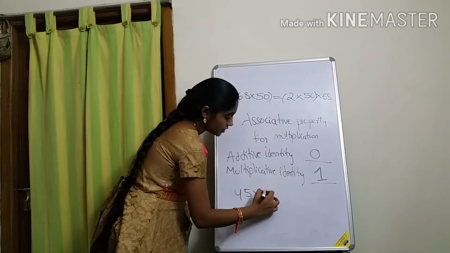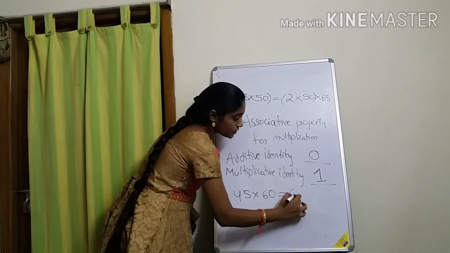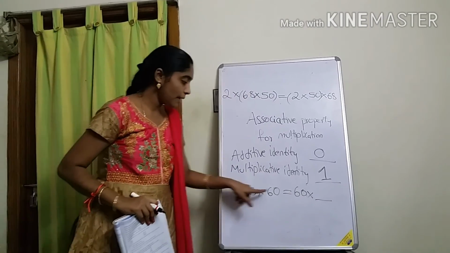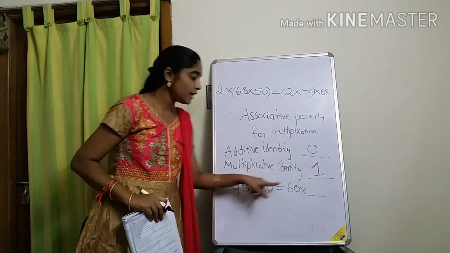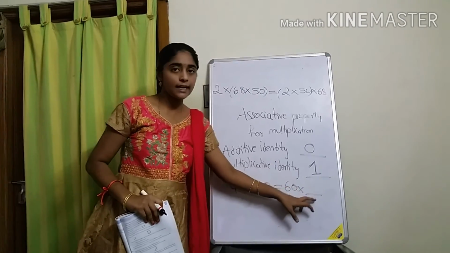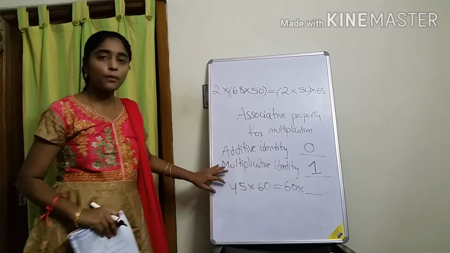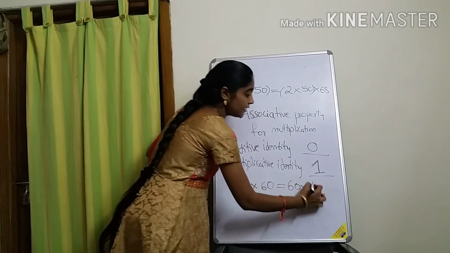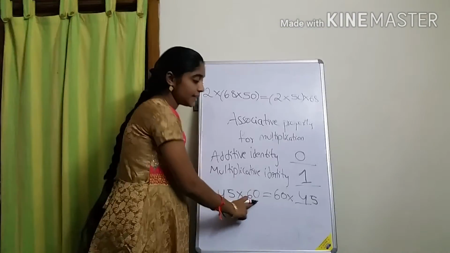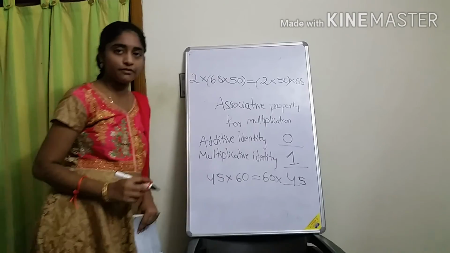45 into 60 is equal to 60 into dash, I said. If you multiply these two is equal to these two. If you multiply two numbers in any order, the answer is same, commutative property. 45 into 60, the same answer you will get for 60 into 45 also.